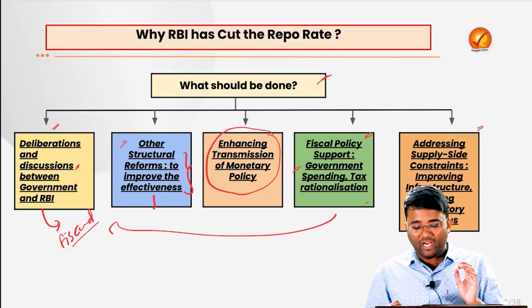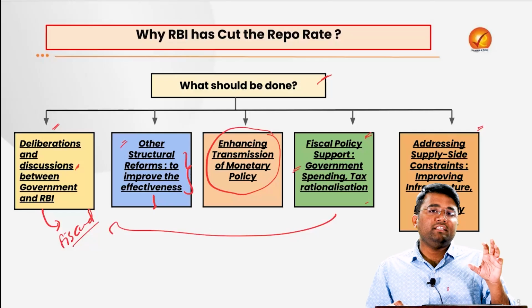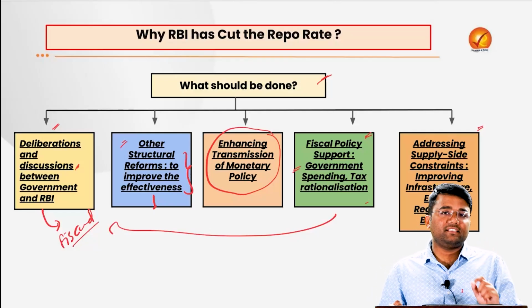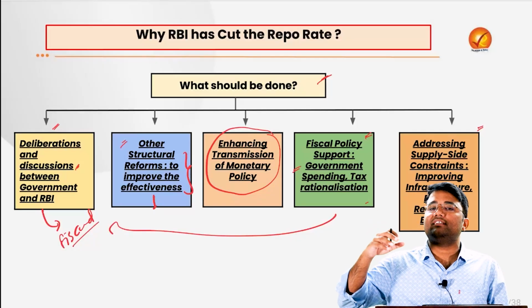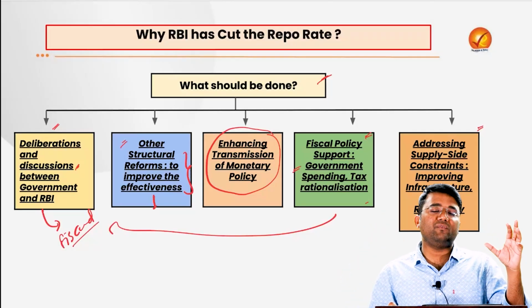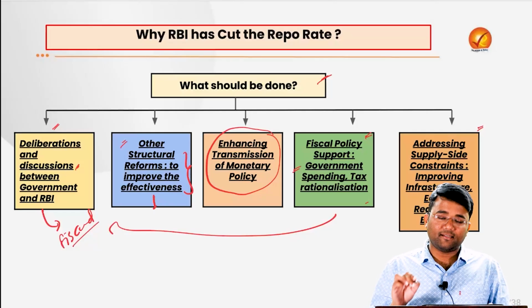And we also have to address the supply side constraints. For example, in our Indian economy, what we have witnessed is that in the consumer price index or the CPI, the food inflation was very high as compared to the inflation in the other commodities. That is the reason we need to address the supply side constraints.